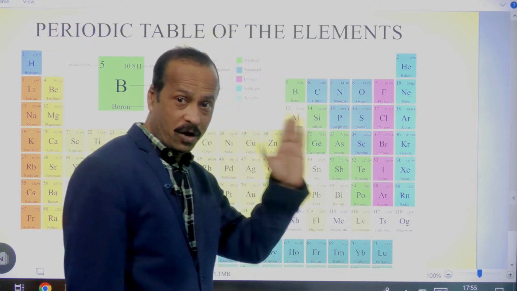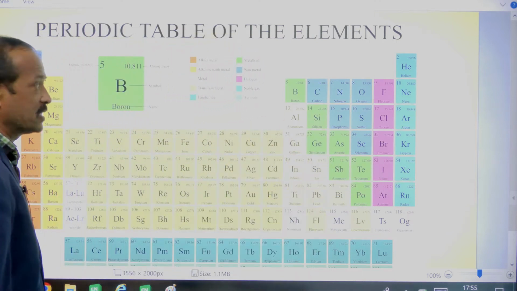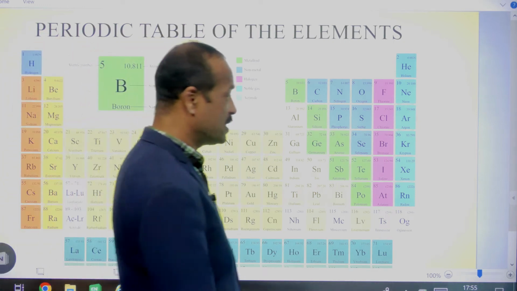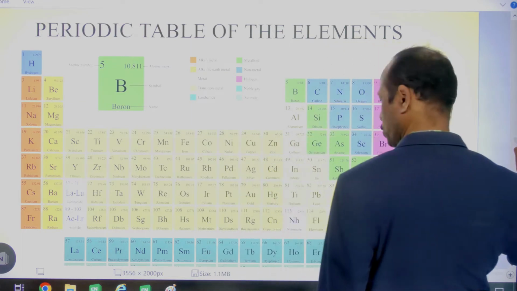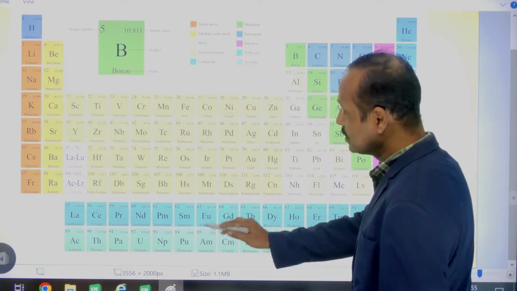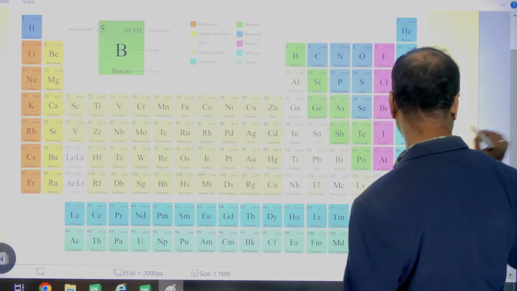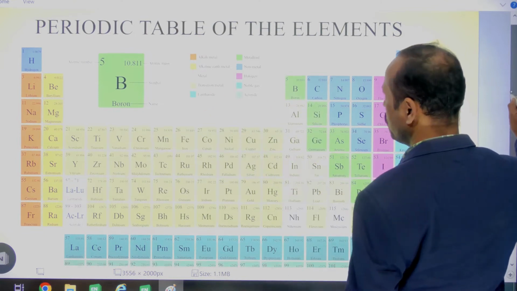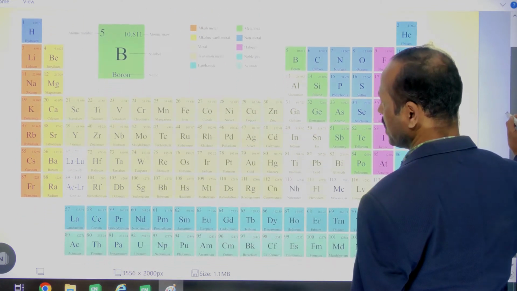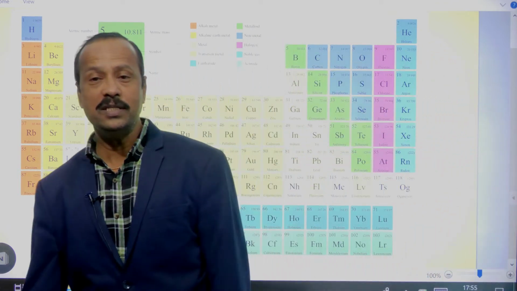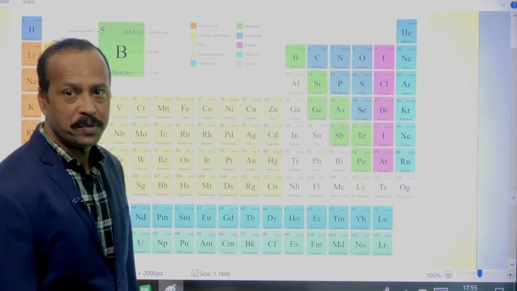Okay. And how many horizontal rows are there? Horizontal rows are 7. So you can see 1, 2, 3, 4, 5, 6, 7. Apart from these 7 horizontal rows, down here you see 2 more series of elements also. So this is the long form of the periodic table of elements. Now the total periodic table is there. So this is called the modern periodic table.